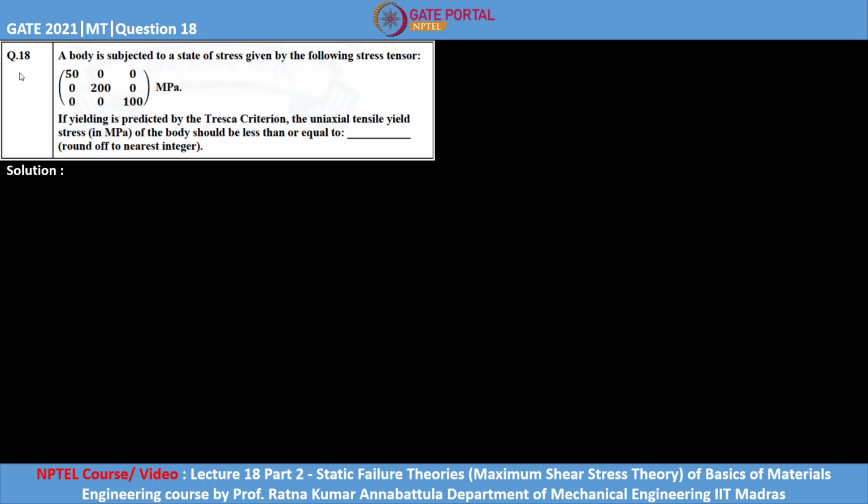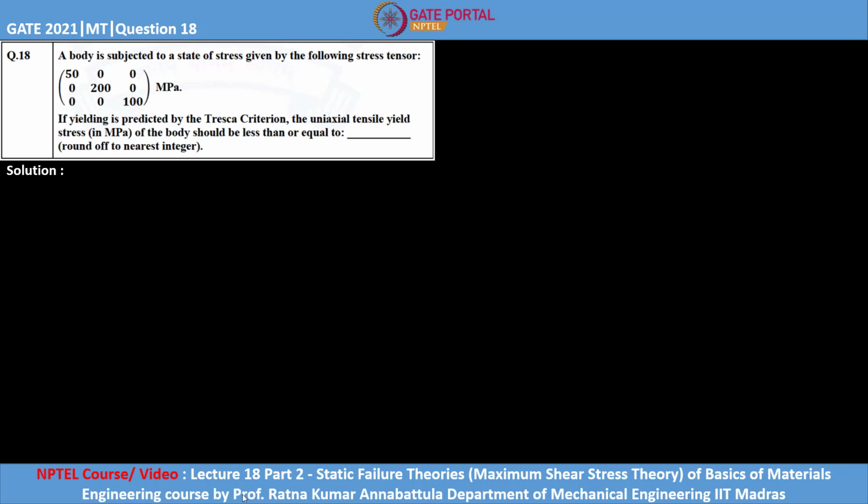So this is question number 18 of GATE 2021 Metallurgical Engineering, which carries 1 mark. The question says a body is subjected to a state of stress given by the following stress tensor, which you can see here. If yielding is predicted by Tresca criteria, the uniaxial tensile yield stress in megapascal of the body should be less than or equal to.